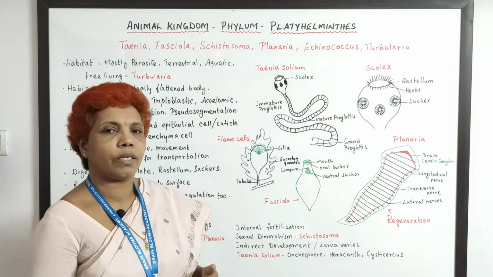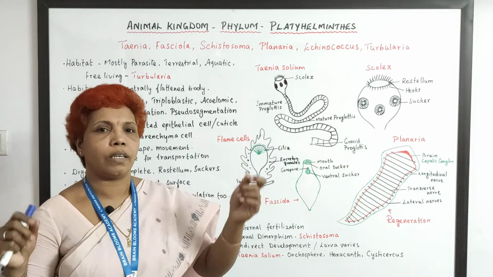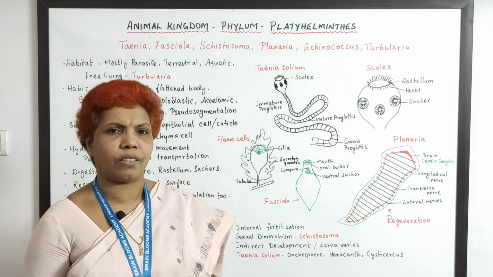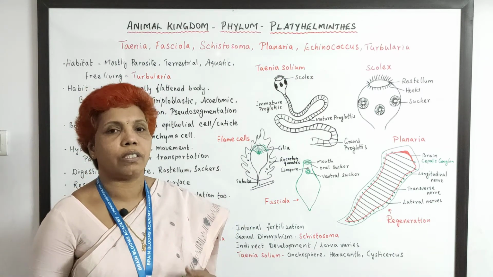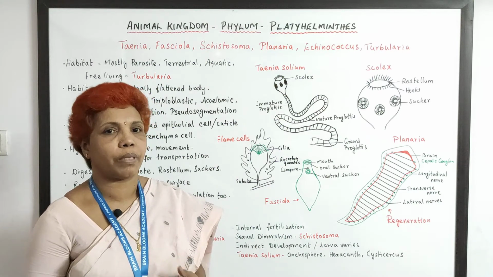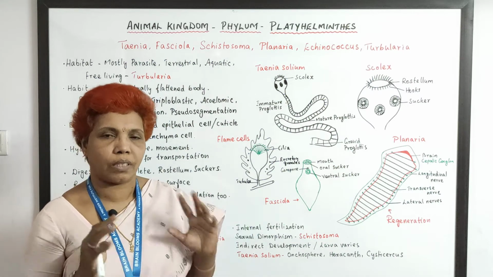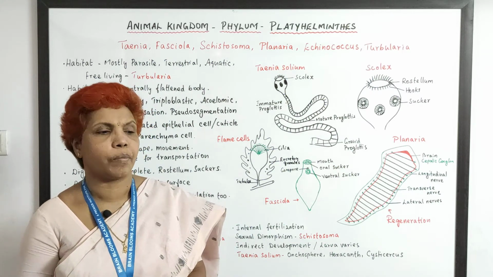The free living forms have a mouth, pharynx, and a tube kind of an intestine, but there is no anus. The waste is discharged via the same opening. The food entry and the waste elimination happen via the same opening. So on the whole, this is an incomplete digestive tract.